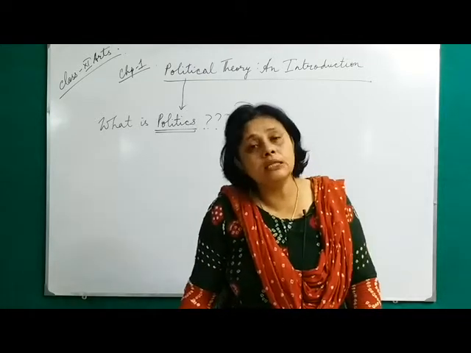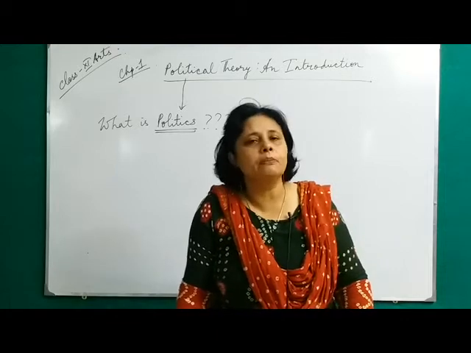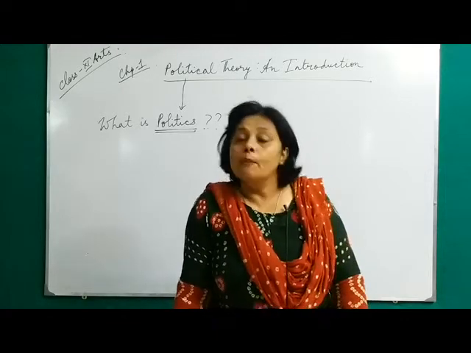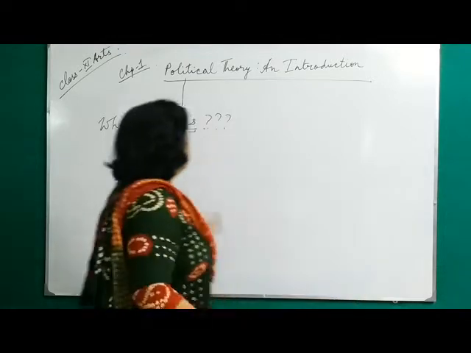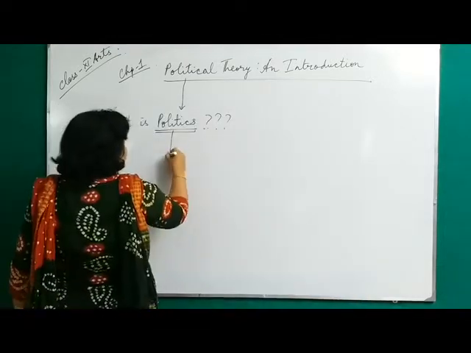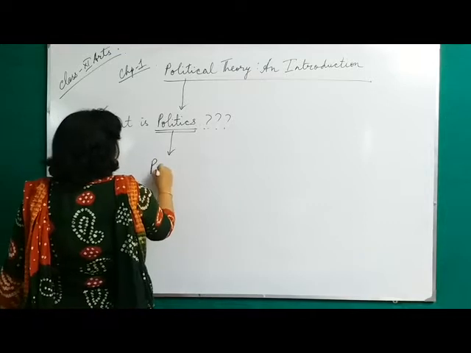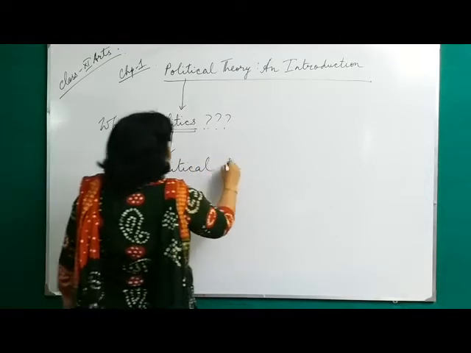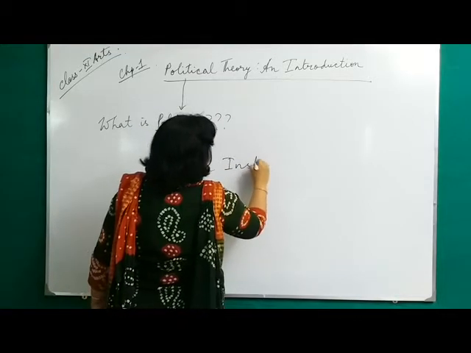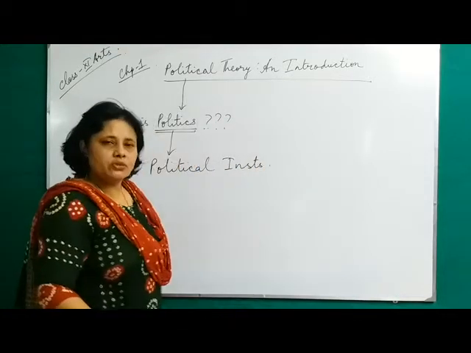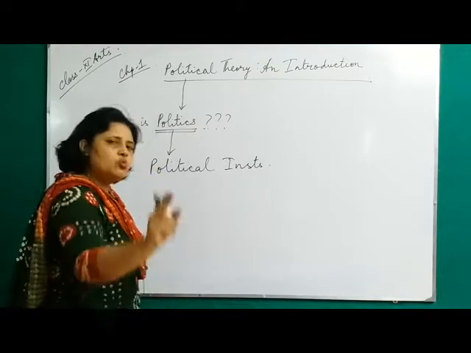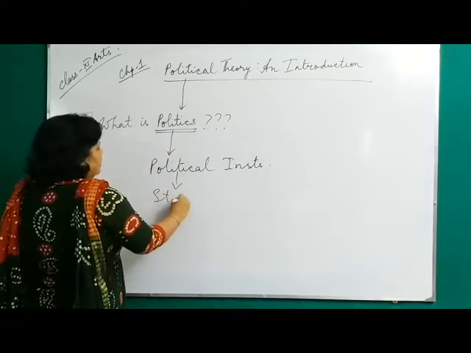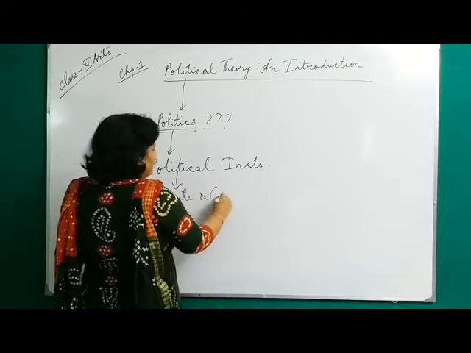But unfortunately, this is a very wrong concept people hold. Politics is not always what the politicians do. Then what is politics? It is related to all the important political institutions which exist within the country. Among them, the two most important political institutions are the state and government.